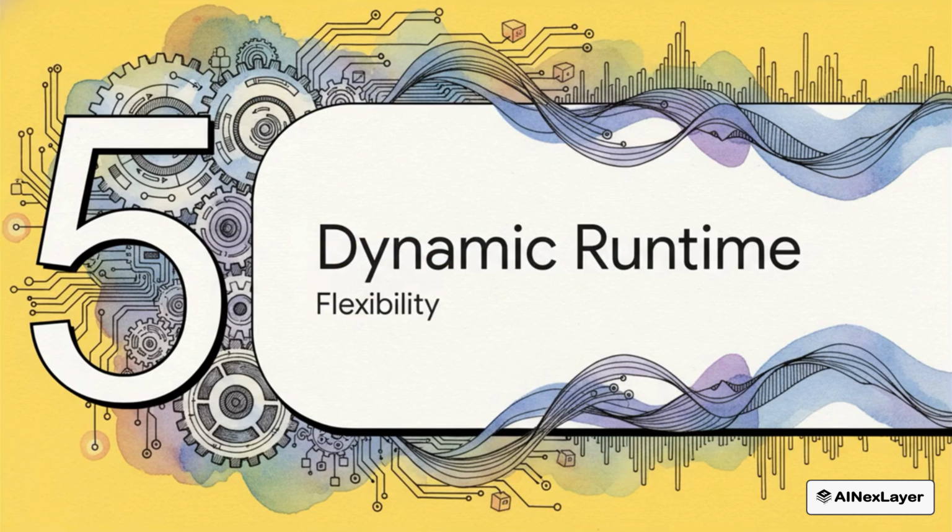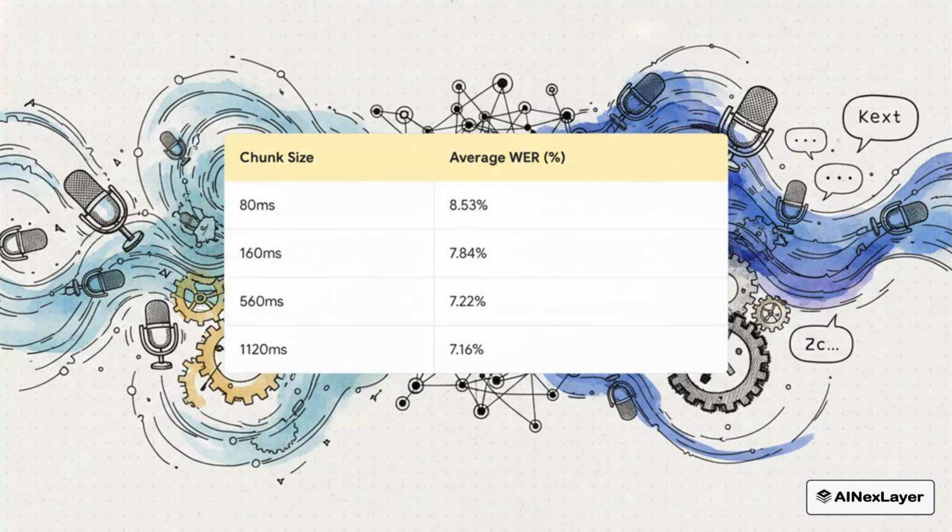So on top of just being crazy fast, this architecture also gives developers an incredible amount of flexibility. Check out this table. It really breaks down the trade-off you can make between speed and accuracy. The accuracy is measured by word error rate, or WER, and for that, lower is always better. If you use a smaller chunk size, you get a super fast response, but the error rate is a tiny bit higher. If you use a larger chunk, you give the model more context to work with, which improves accuracy but adds just a little more latency.